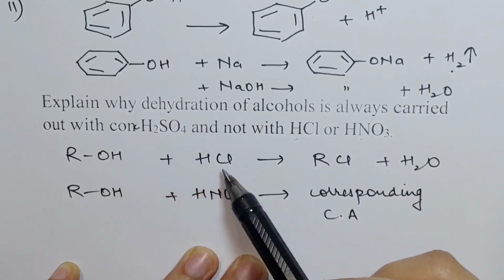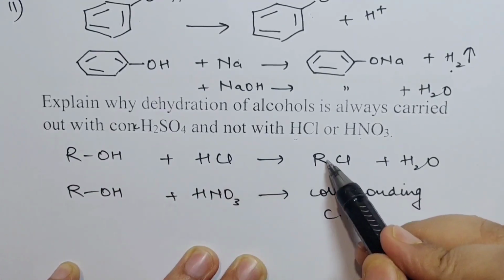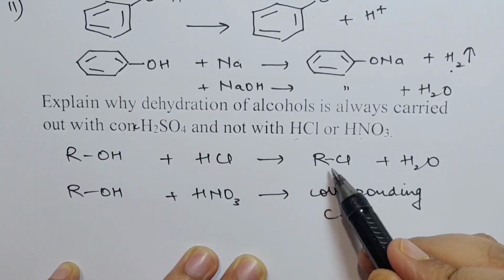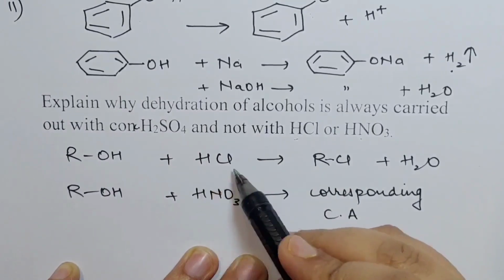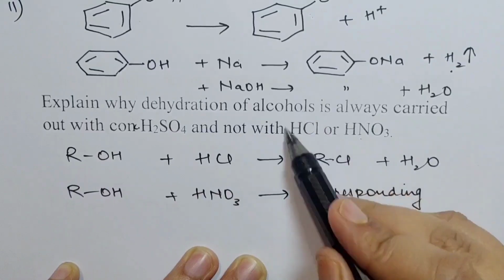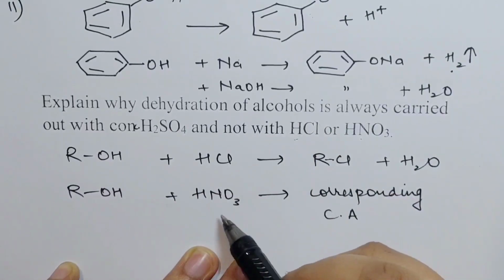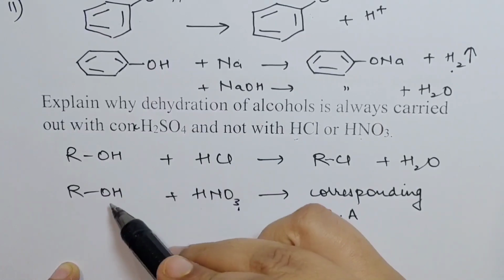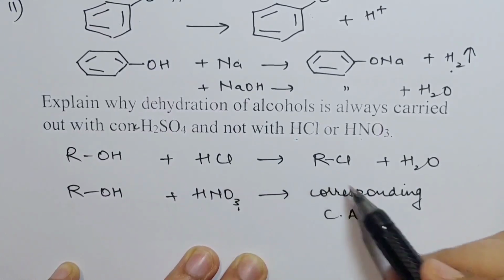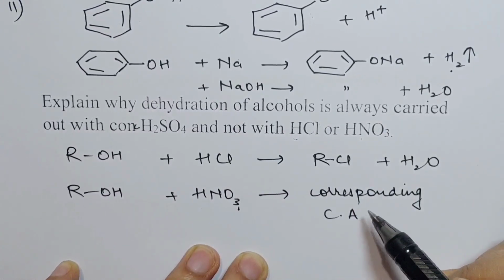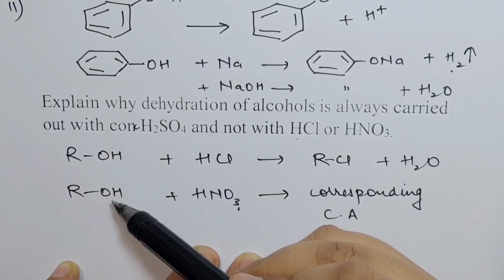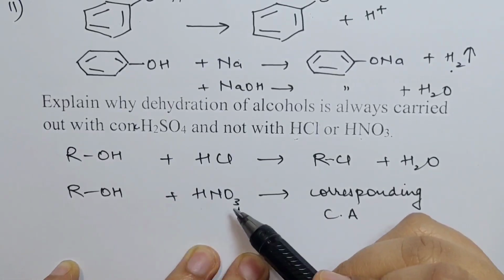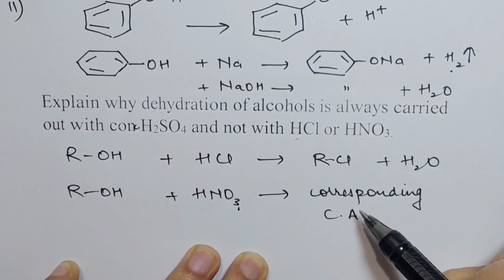So when alcohol is treated with HCl, it would result in the formation of chloroalkane. Obviously this will not dehydrate the alcohol, so HCl cannot be used. We also know that nitric acid is a very strong oxidizing agent. So when treated with alcohol, it would give you the corresponding carboxylic acid. If you are dealing with ethanol, treating it with nitric acid will give you ethanoic acid.